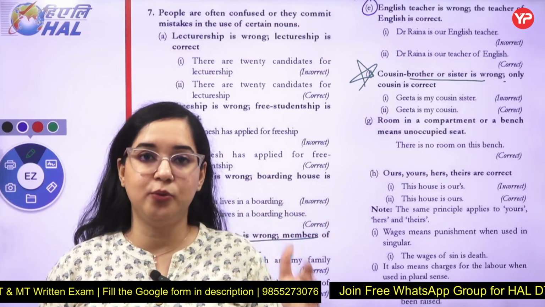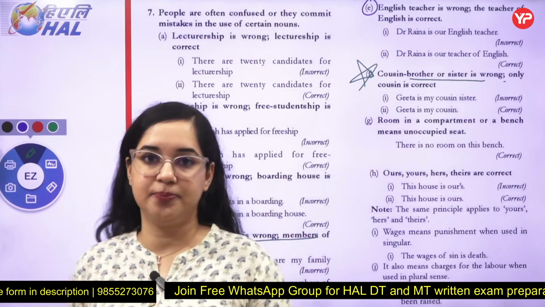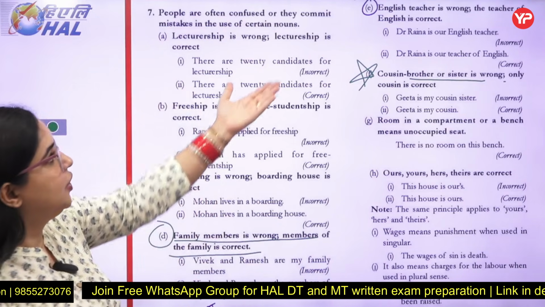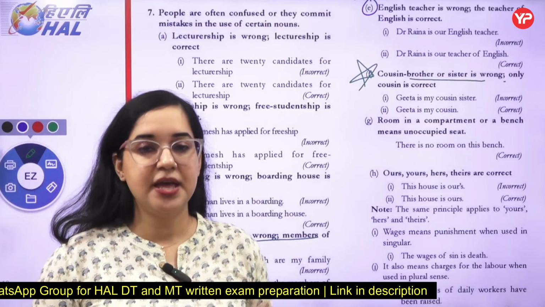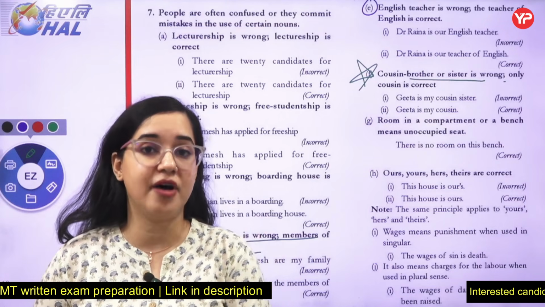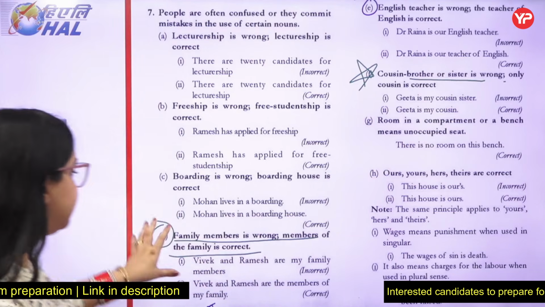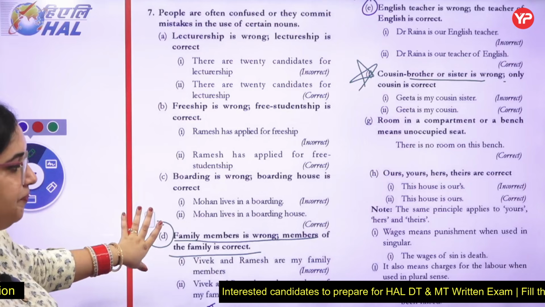At that time, the right way to say English teacher was teacher of English, with the particular subject mentioned. It was always, Ram is my family member? No, Ram is a member of my family. So there were changes, but these rules have not been fixed as of now.